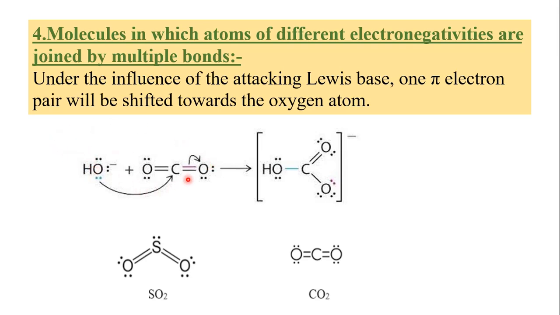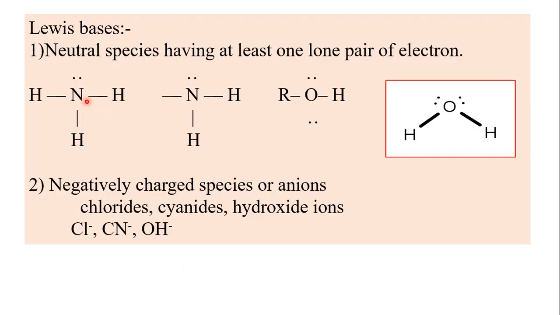OH group attacks on this carbon and forms what? The O-C bond, and thus bicarbonate ion is formed, HCO3-, that is bicarbonate. Another example, that is sulfur dioxide. Also an example of a molecule in which atoms of different electronegativities are joined by multiple bonds, and such molecules can act as a Lewis acid.